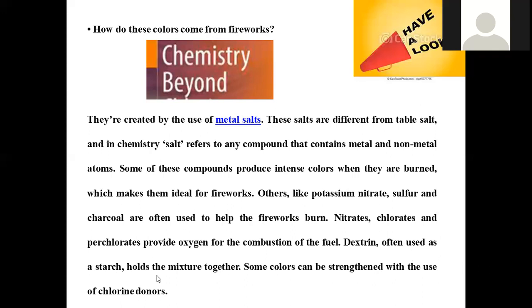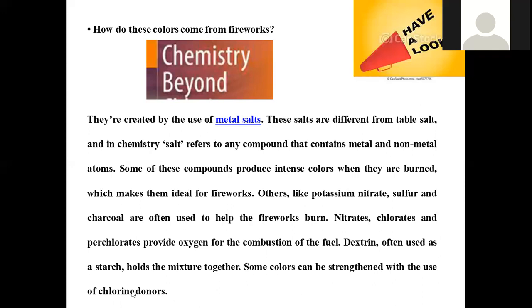Dextrin, often used as a starch, holds the mixture together. Another ingredient of these fireworks is starch, used in order to combine all the things, and that will give the gummy tendency to bind everything we are adding. Metal salt is added. Apart from that, potassium nitrate, sulfur, and charcoal can be added in order to facilitate the firework. Nitrates, chlorates, and perchlorates are used for combustion, as oxidizing agents. And starch is used to combine all the things. That will hold everything.